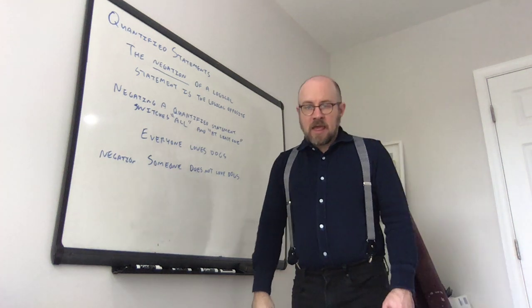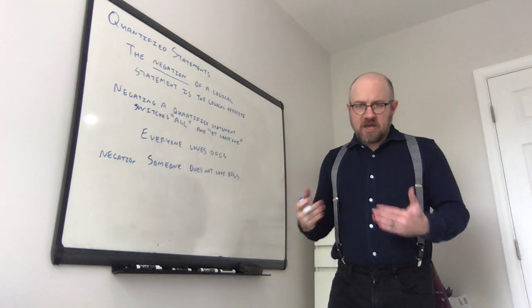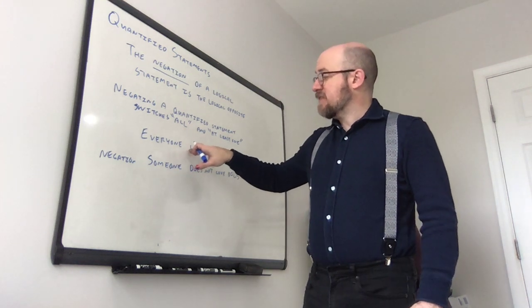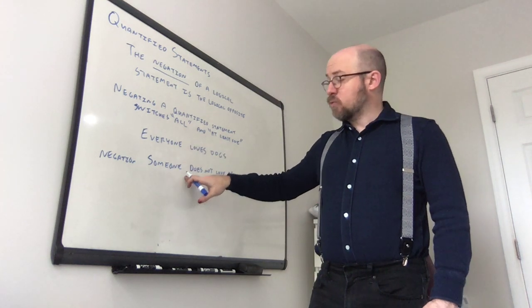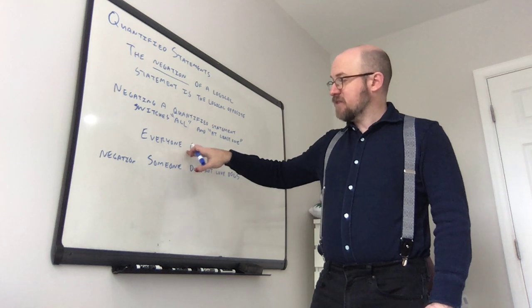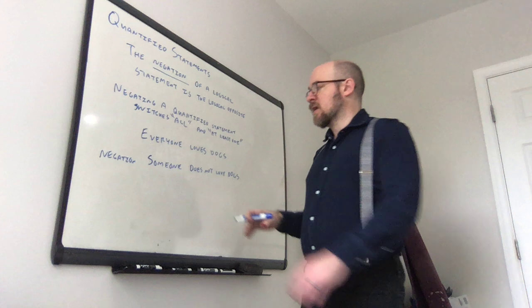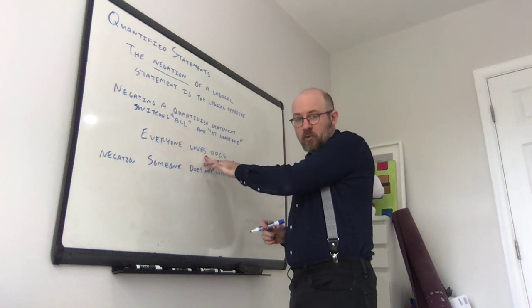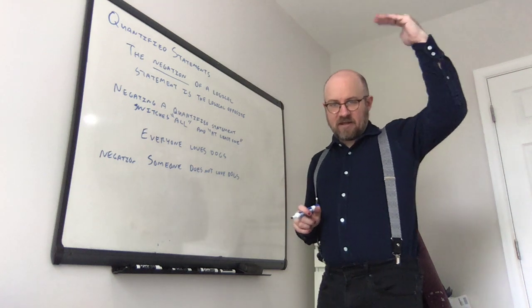Because what we're looking for when we look for a logical negation is a statement that if this one is false, this one will be true, and if this one is false, this one will be true. So if you think about it, what does it mean for everyone loves dogs to be true? That means that every single person loves dogs.